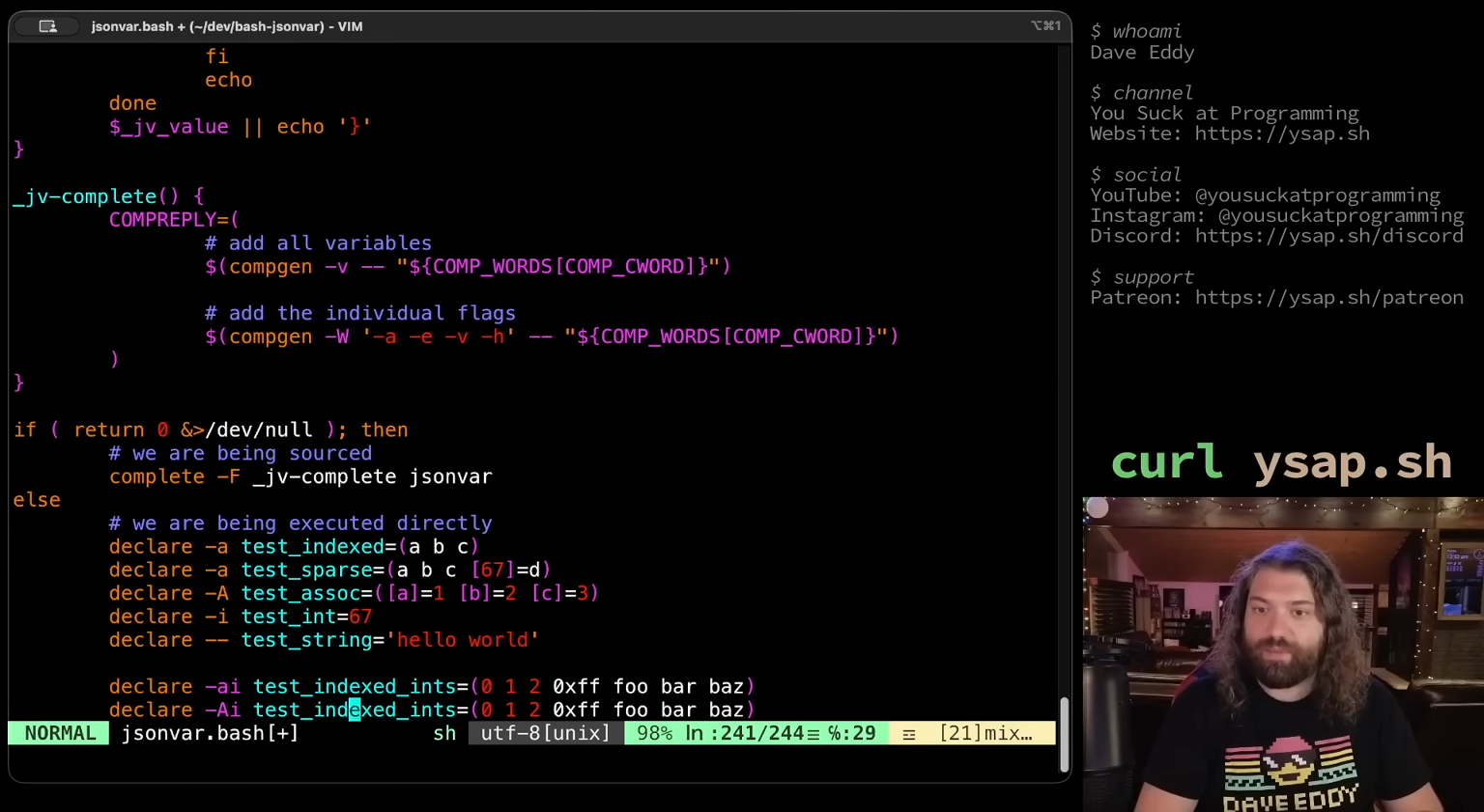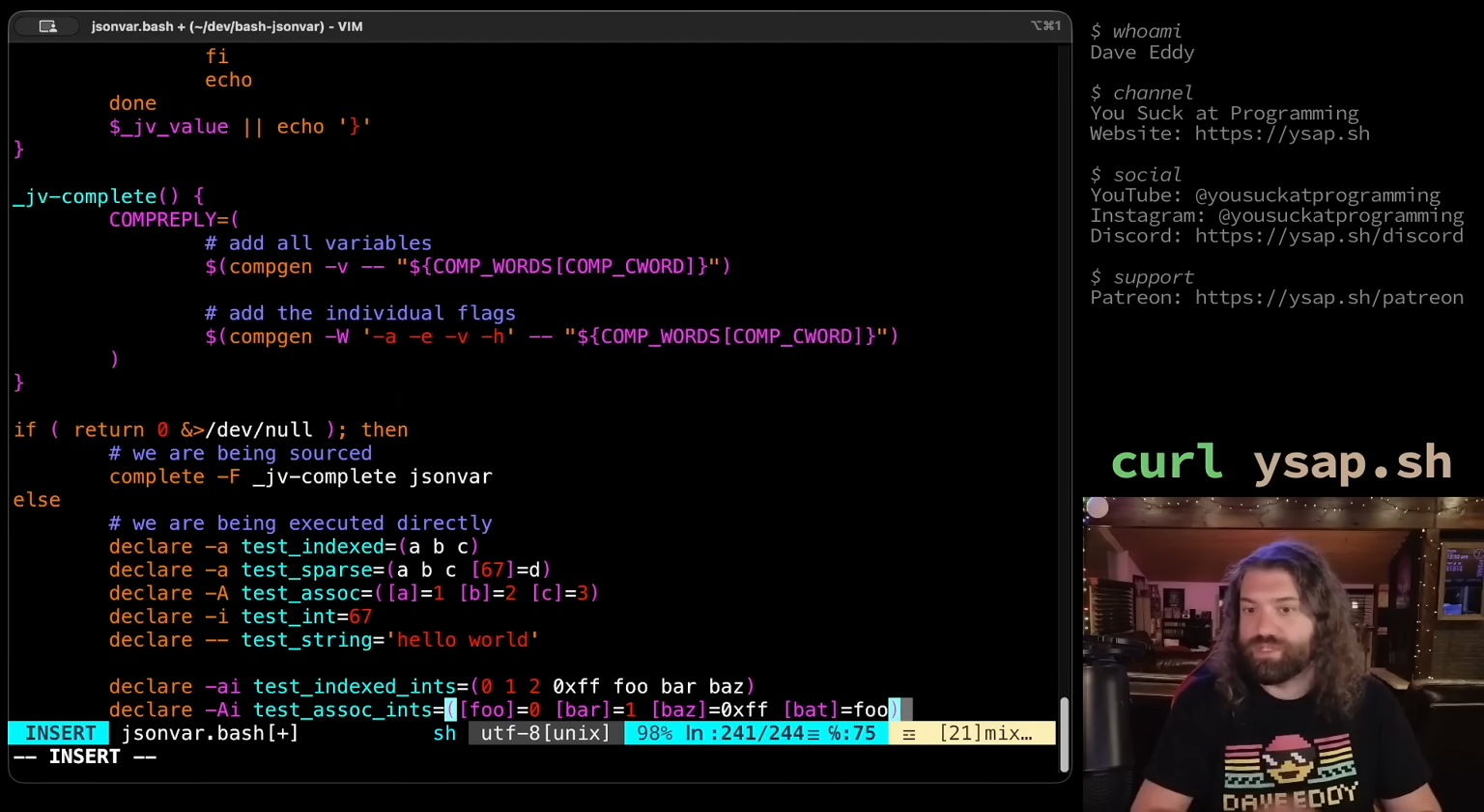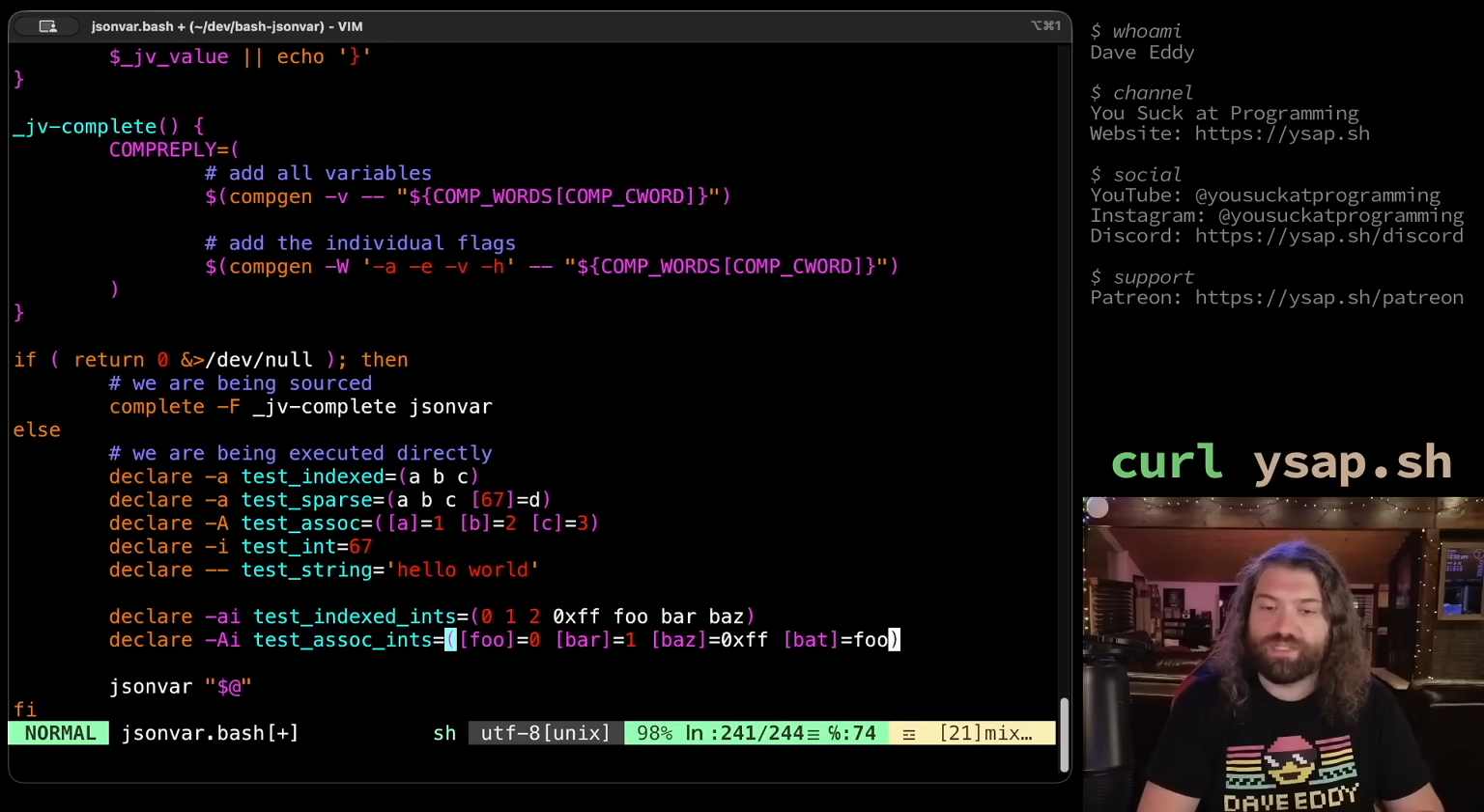We can change this to cap a. Then we can make a simple associative array. So instead of index, we'll change this to assoc. So test assoc ints. We can do foo equals 0, bar equals 1, baz equals 0xff, and bat equals foo, which should resolve to 0. So simple enough, simple examples here.